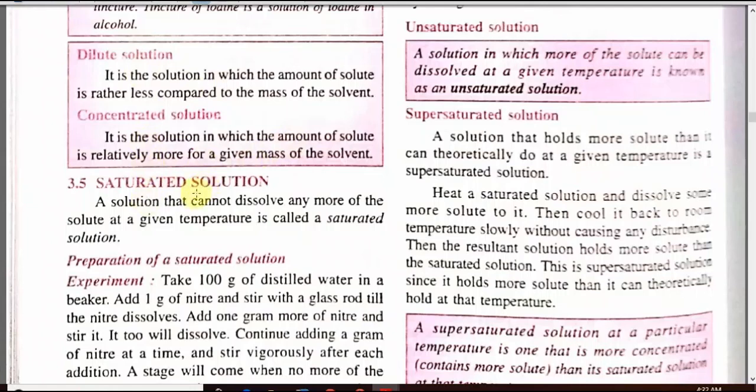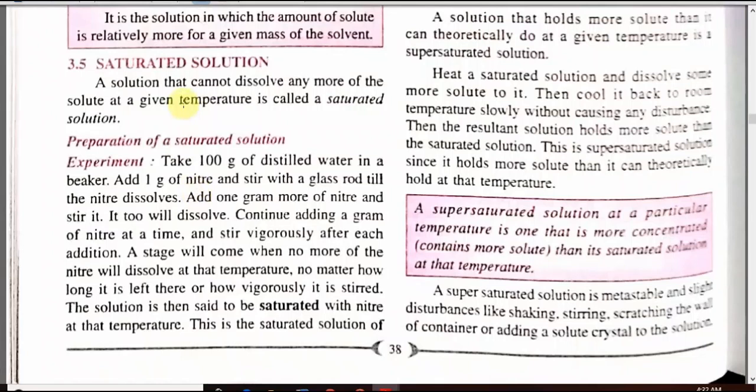Let us see the definition of saturated solution. A solution that cannot dissolve any more of the solute at a given temperature is called a saturated solution. Let us see one experiment on how to prepare a saturated solution. Take 100 gram of distilled water in a beaker and 1 gram of niter, that is potassium nitrate. Stir it with a glass rod, and we will see that the niter gets dissolved.